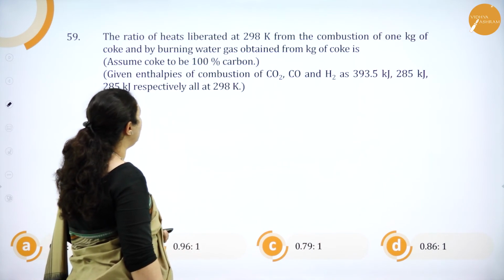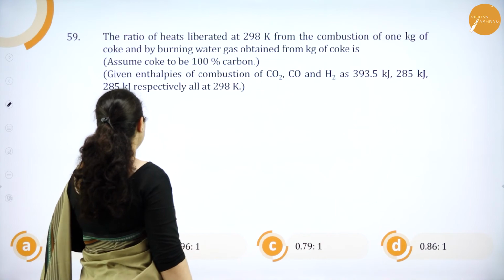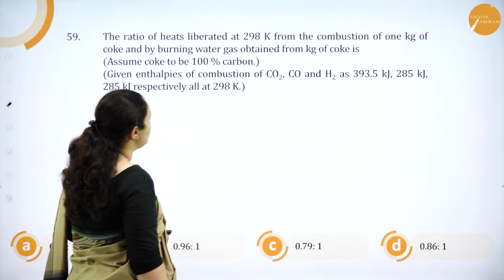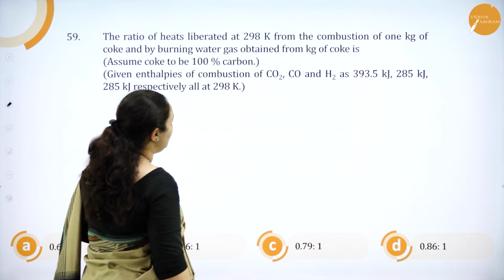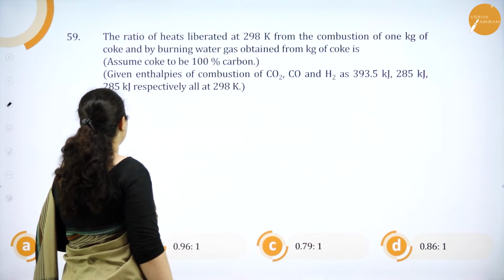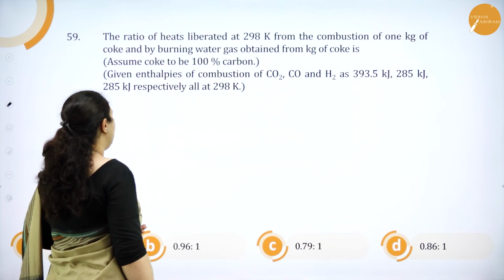Okay. 59th one. The ratio of heats liberated at 298 Kelvin from the combustion of 1 kg of coke and by burning water gas obtained from 1 kg of coke is, assume coke to be 100% carbon, given enthalpies of combustion of C, CO and H2 are 393.5 kilojoules, 285 kilojoules, 285 kilojoules respectively at 298 Kelvin.